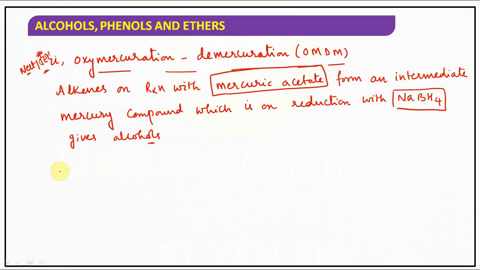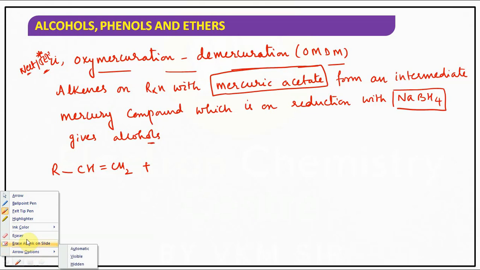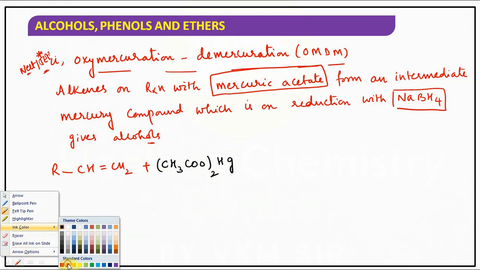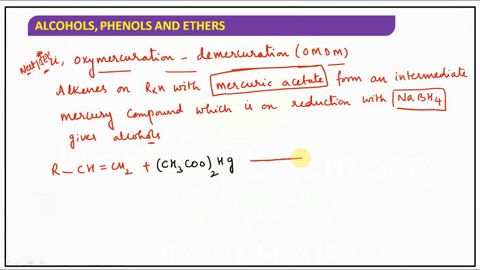And if you observe here, the reaction is RCH=CH2. Mercuric acetate I am taking, that is (CH3COO)2Hg. Understood? That is the formula of mercuric acetate, children. In the presence of the solvent tetrahydrofuran, this step is called oxymercuration, the OM step.